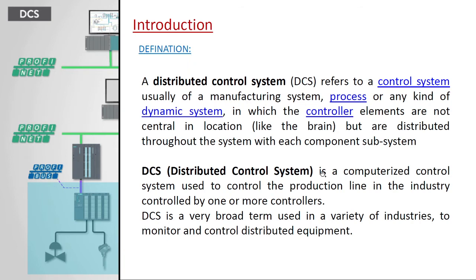So what is meant by distributed control system? A distributed control system is a computerized control system which is used to control the production line in industry. That means at the hierarchy level also we can control, and at the same time we can control the field level also. Why? Because DCS is not a software, DCS is a controller. This is one type of PLC. The major difference between the ordinary PLC and DCS is that some configurations are different.